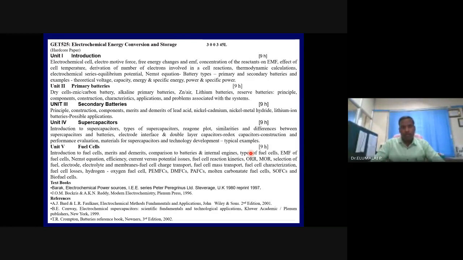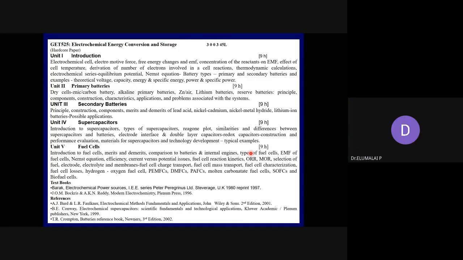Voltage, theoretical voltage, capacity, theoretical capacity, practical capacity, discharge capacity, what is energy, what is power, what is specific energy, what is energy density, specific power, Coulombic efficiency, Coulombic charge acceptance, C rate, Eckert plot, Ragone plot, whatnot.